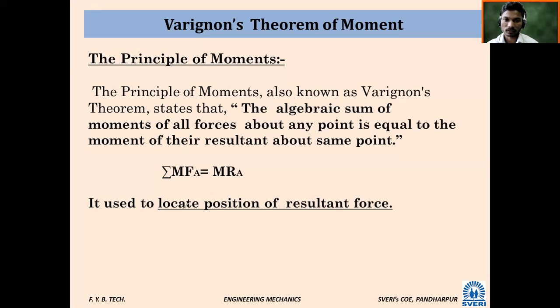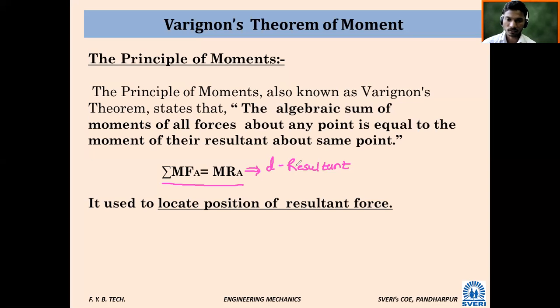So whatever it is here, it is written: summation of moment due to all forces is equal to the moment due to the resultant. From this, what can we calculate? It is used to locate the position of the resultant. Using this formula we can calculate the distance of the resultant from the origin.